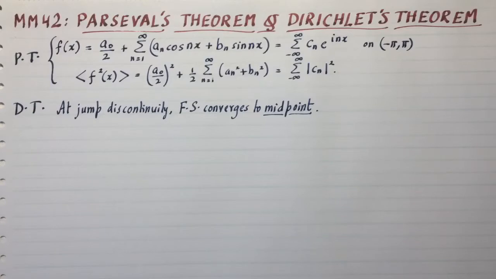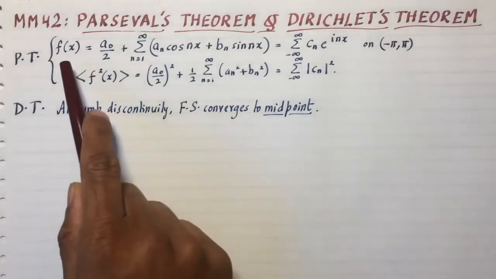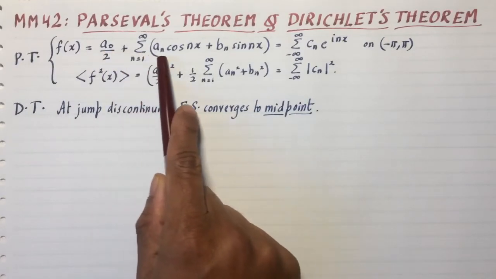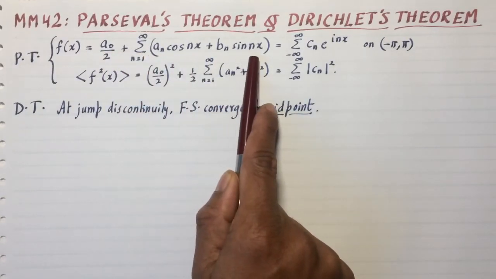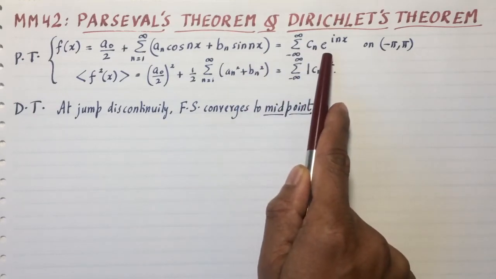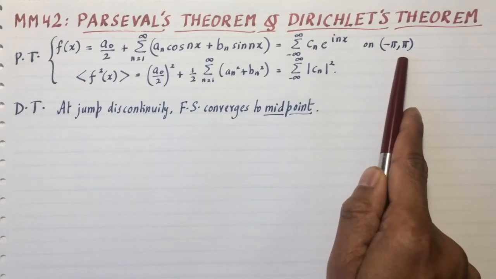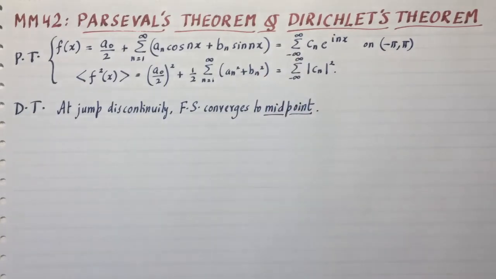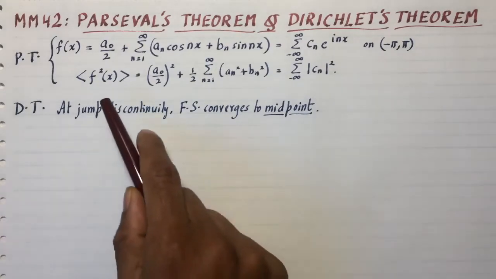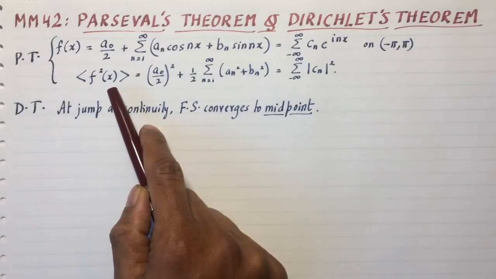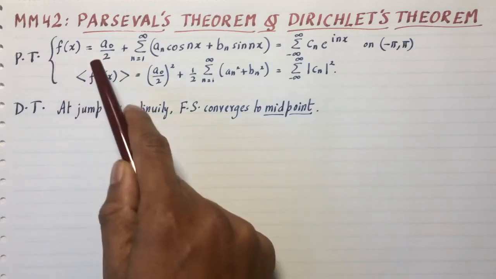So the two theorems you have here, first of all, let me tell you what Parseval's theorem is. You write the Fourier series in either the sine-cosine form or in the exponential form on this interval minus pi to pi. On other intervals, you just modify it according to the previous videos. Parseval's theorem is a statement about the average value of a function, the same function squared.